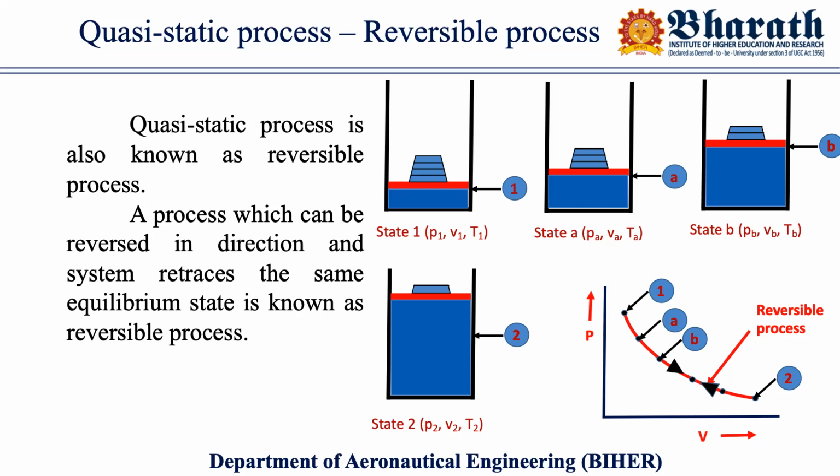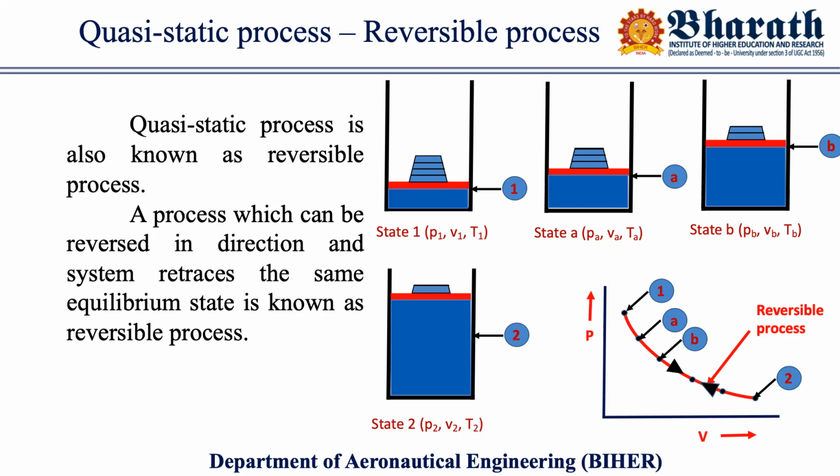Accordingly, if your piston moves back to the same pressure, volume, temperature, if it reaches the same state again, until you keep all your loads, 10 loads, 10 stones, that is, when it is reversed and travels through 2, B, A, 1, if it goes like this, this process is called a quasi-static process.